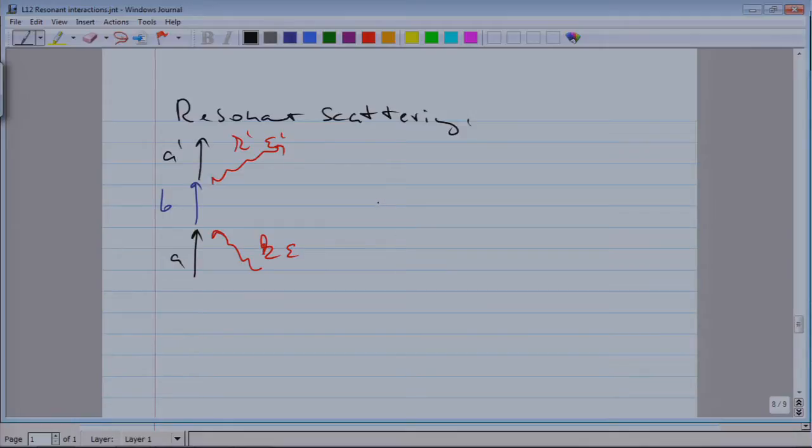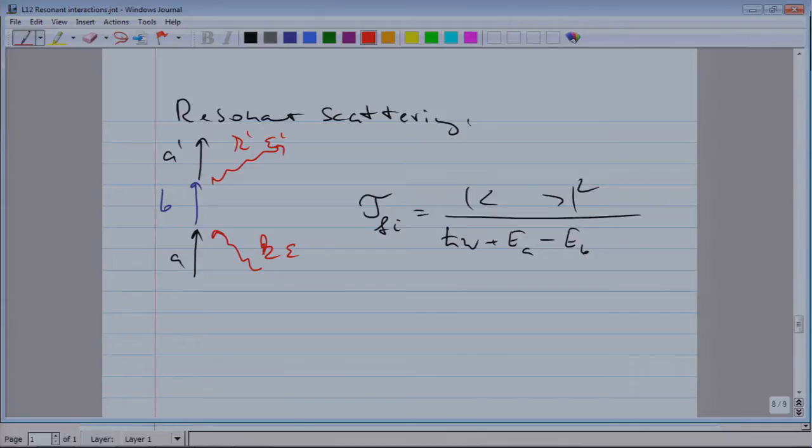The relevant matrix element of the time evolution operator, which is the T matrix, involves the matrix element, the initial energy minus the intermediate energy. And the critical part, you can do it mathematically, I just show it here as a summary, is really the propagation of the state B, which is problematic.